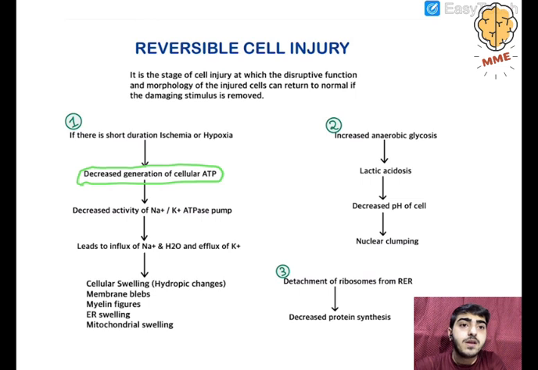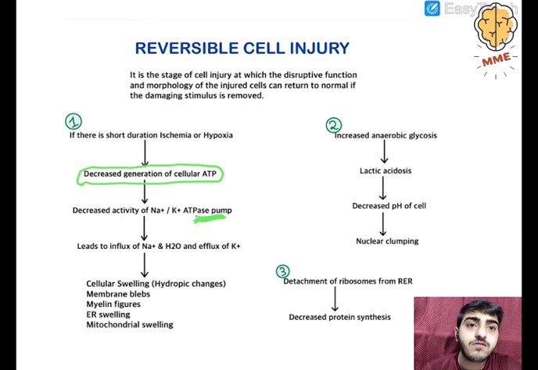This decreased generation of cellular ATP will cause decreased activity of the sodium potassium ATPase pump. The ATPase pump basically works in the presence of ATP. Now ATP is not there, so this pump will not function. What is the function of this pump? This pump basically tries to efflux sodium out of the cell and potassium into the cell. Now this will be lost. What will happen?